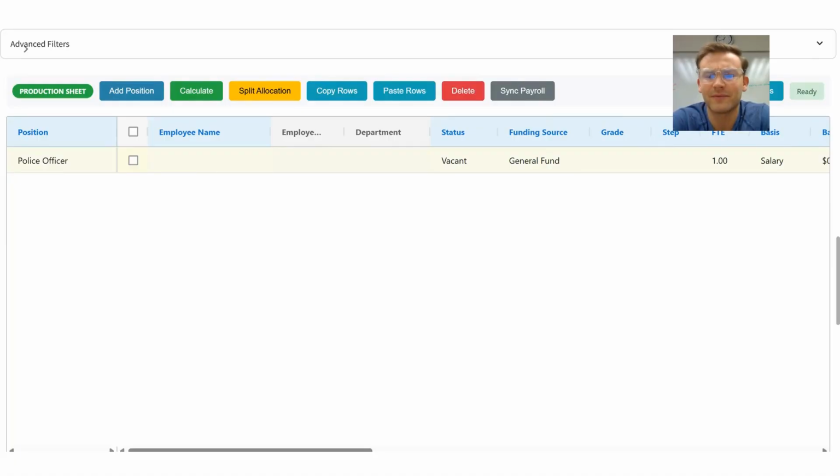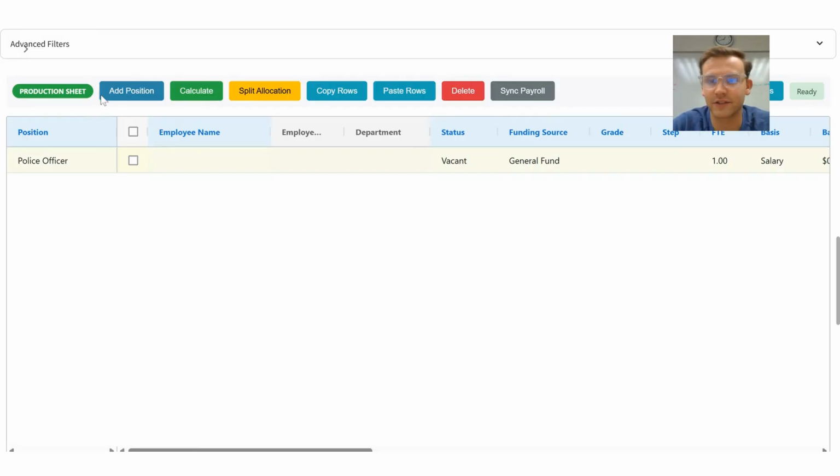Let's say maybe we don't want to actually budget for a finance director yet, but I just want to see if we could, and then we can send it to the city council for approval. I want to see if we can hire another accountant. So here you have all of these options.